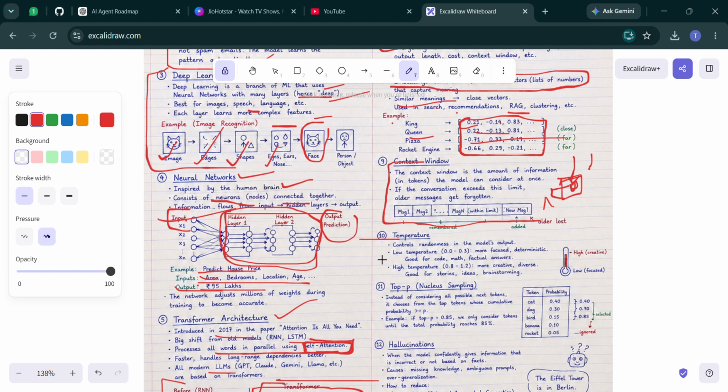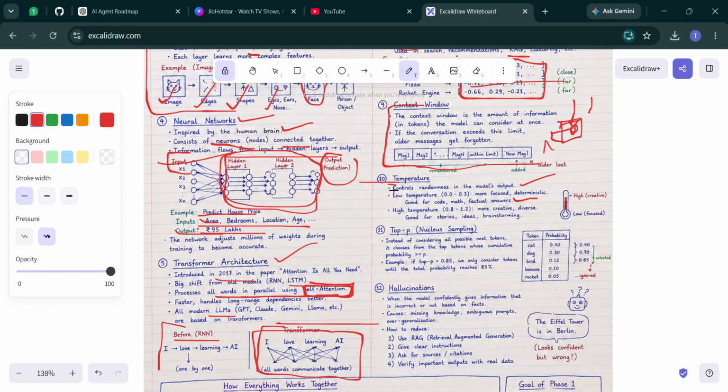Now next is the temperature. Temperature controls the randomness of the output. Low temperature is more focused and deterministic, good for code, math, and factual answers. It is ideal for coding, mathematical work, APIs, and structured responses. A high temperature makes output more creative and diverse, which is useful for storytelling, brainstorming, poetry, and marketing ideas. Think of temperature as the model's creativity dial. This is what we call temperature in AI agents.